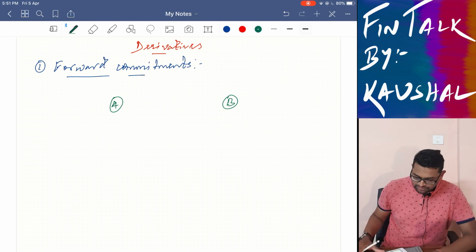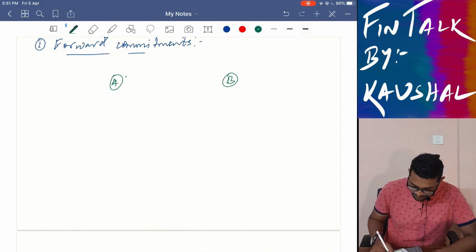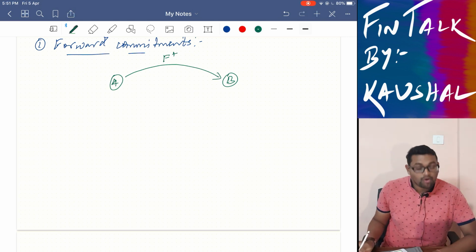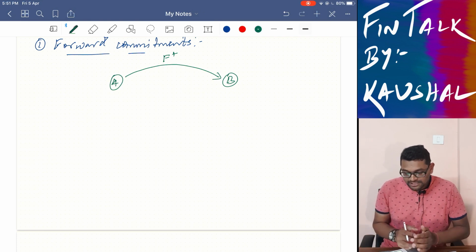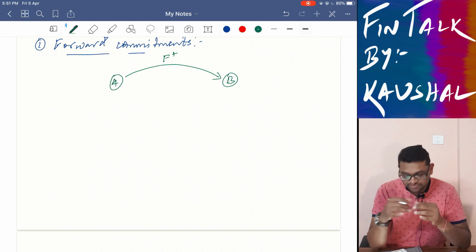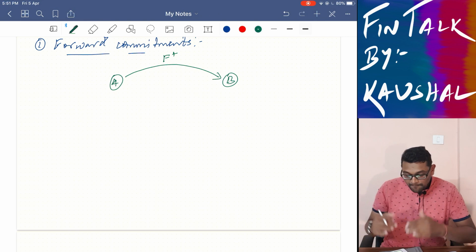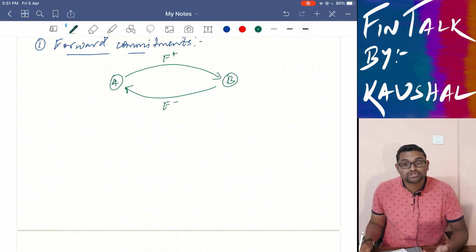In our example, we can take that A has entered into a forward commitment with Mr. B, where A has gone long, that is, A has speculated, to be more precise. Thematically, A buys a forward contract and B sells a forward contract, that is, B goes short and A goes long.